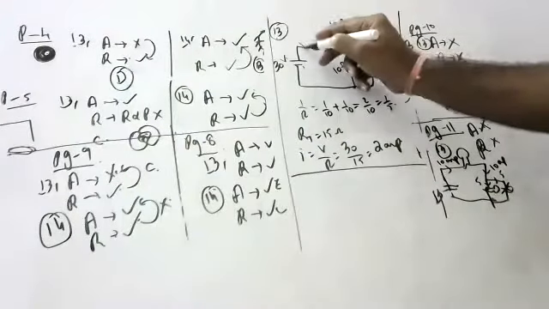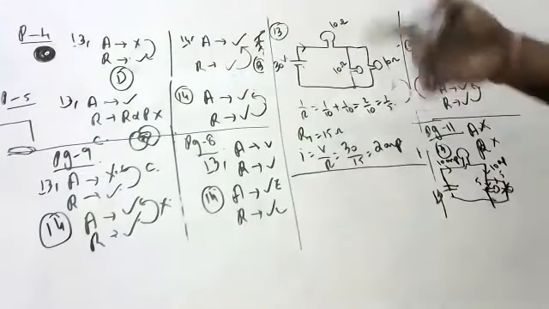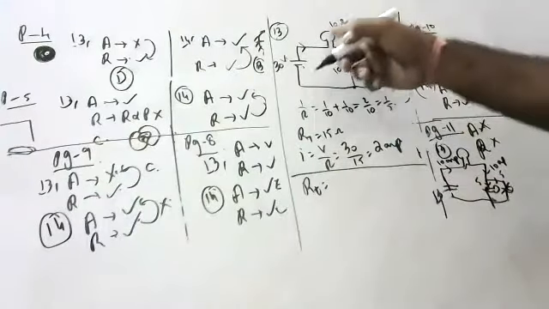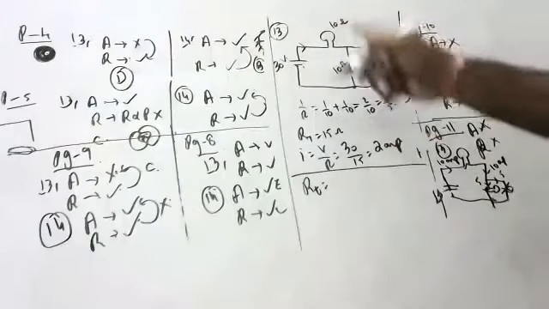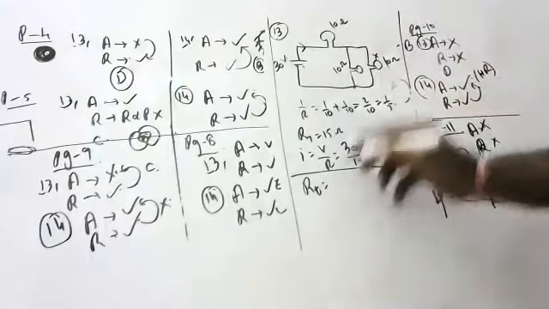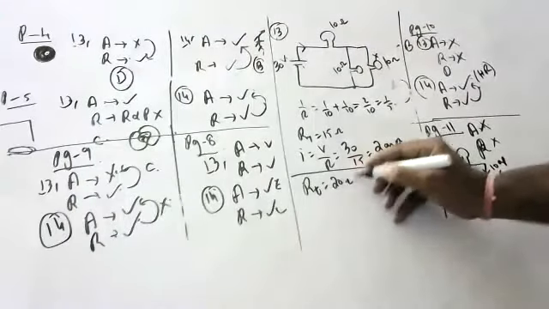Now one of them is fusing, one of them is not working. Now what will be the total resistance? If one is fusing, it is 10 plus 10, total resistance is 20 ohms.